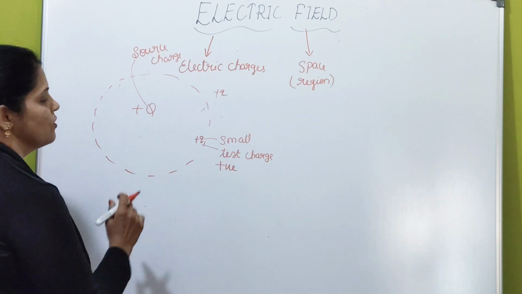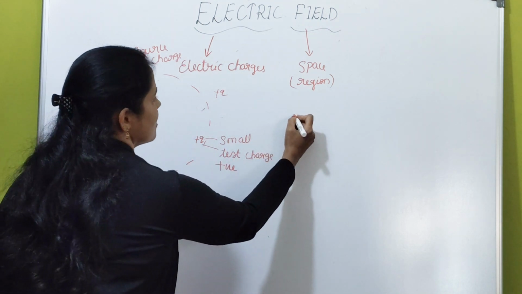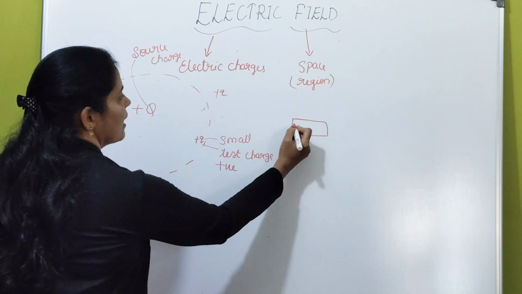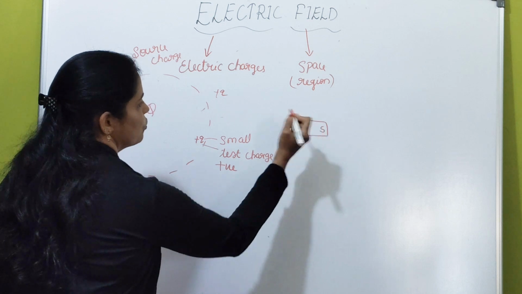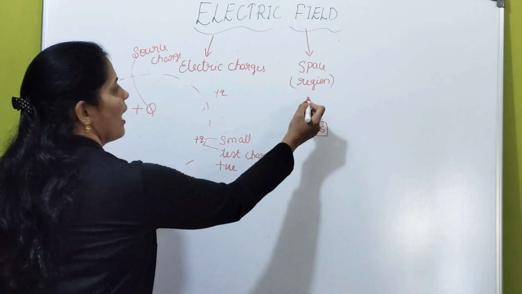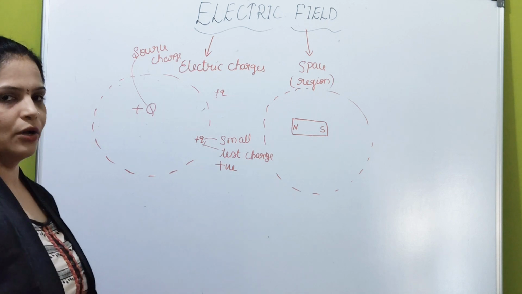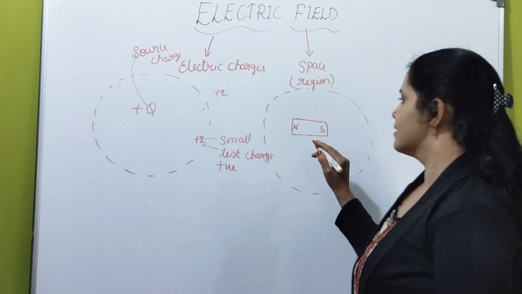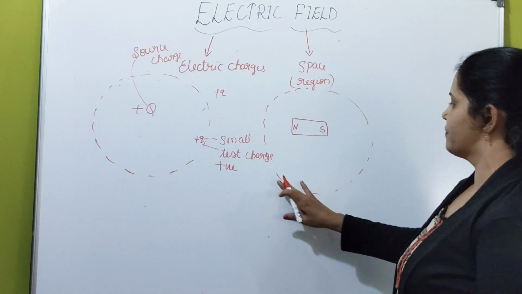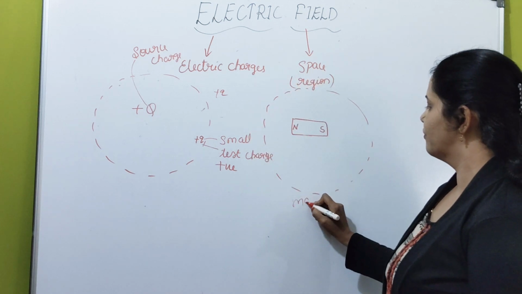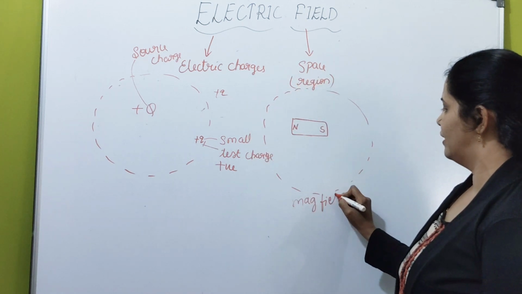Okay? So you know that if I keep one magnet here, the magnet is having north and south pole, right? Around this magnet there is a magnetic field, right? So the space around the magnet is called as magnetic field.